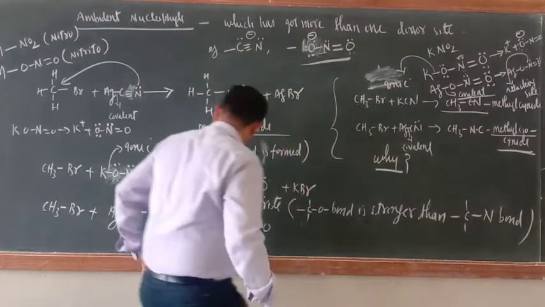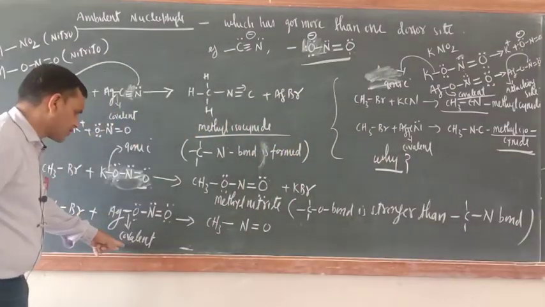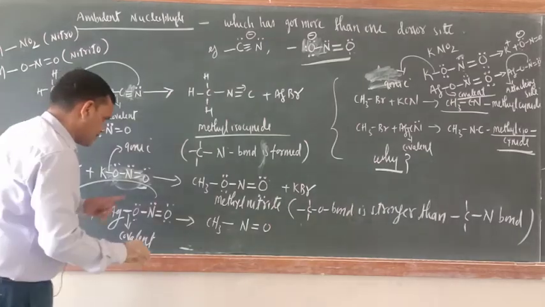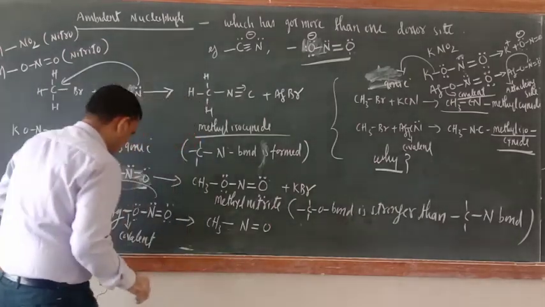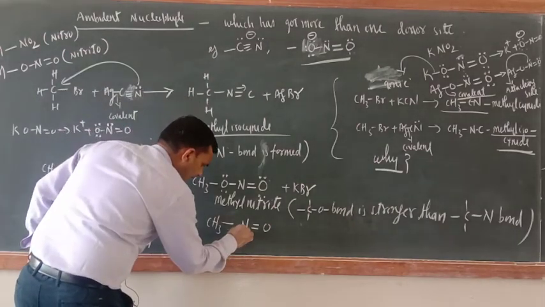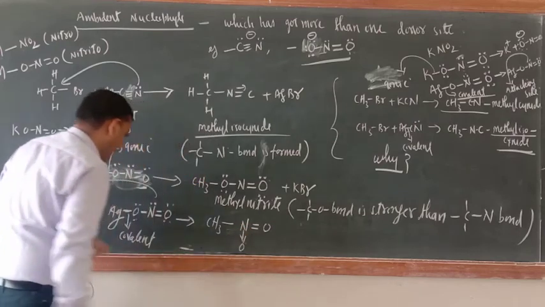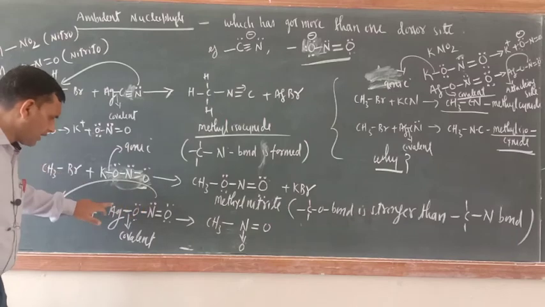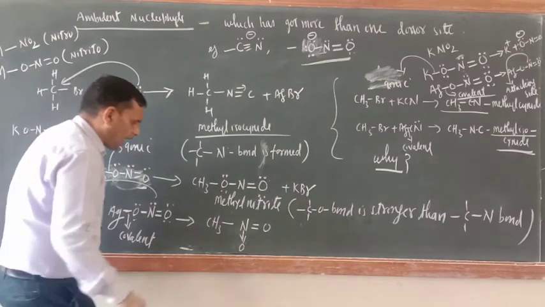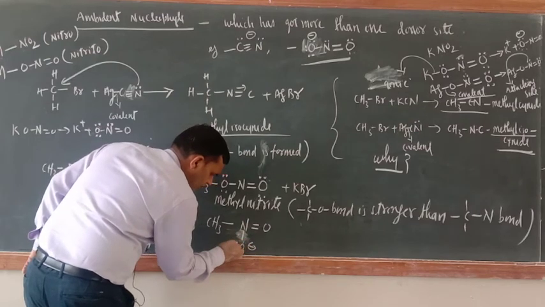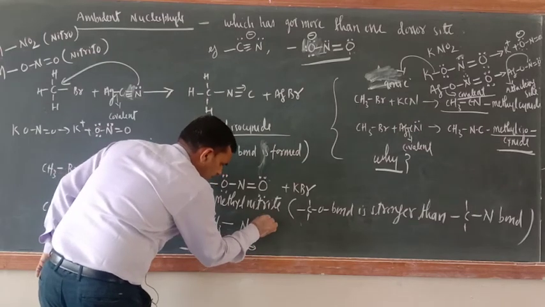Now here the option is not there in this case, because this is covalent bond. So attack will take place from this side. So the product is CH3-NO2. Now this bond you can make a coordinate bond, or write a single bond with O negative sign here. Either is okay.